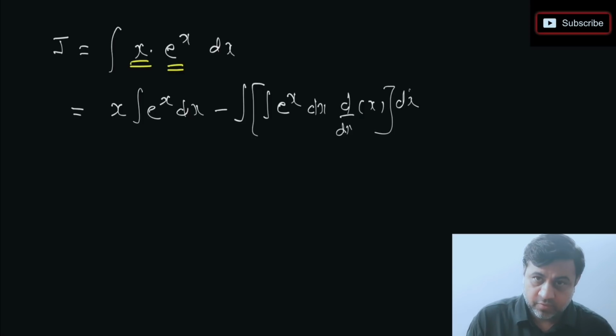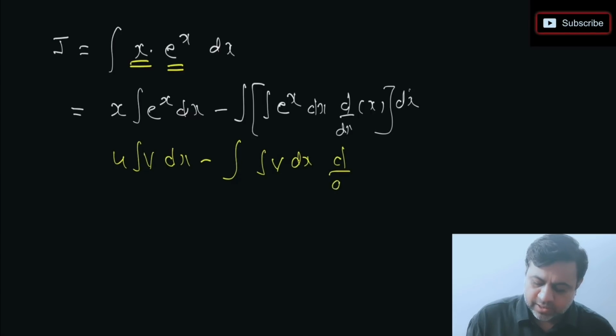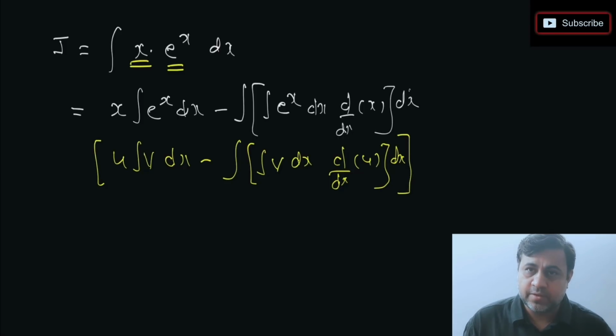I'll just write down the formula for you because I'm doing it the first time. I just want you to observe. What I'm doing is, I'm keeping u as it is, integration of v, minus integration of v, and I'm taking derivative of u, everything in the bracket with respect to x. Okay, so this is the formula I'm trying to apply here. I hope this application is very clear to you. Okay, now just apply the formula. This one is very easy. You just need to know some basic formulas.